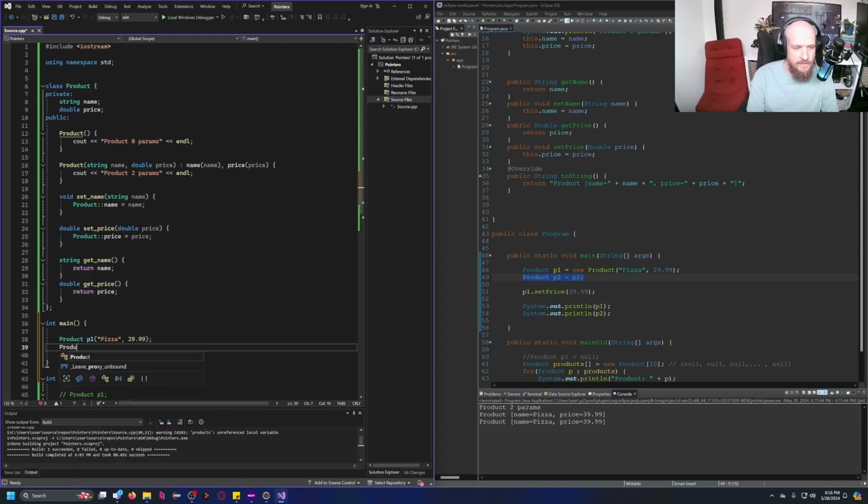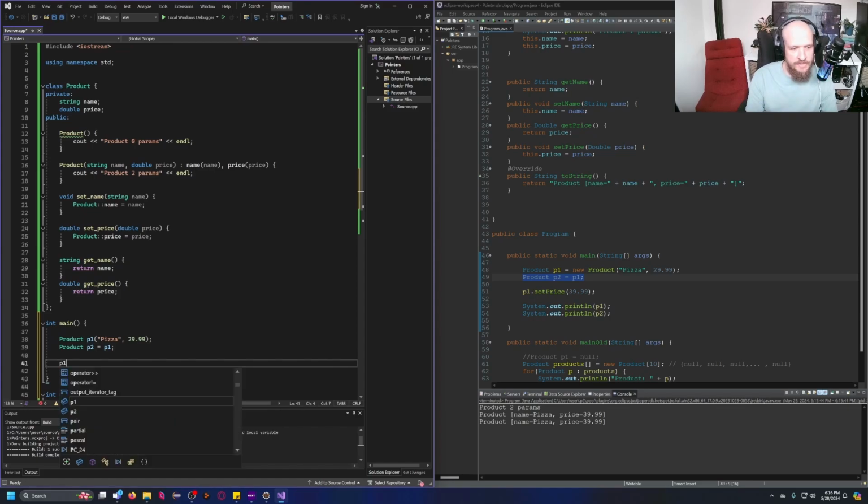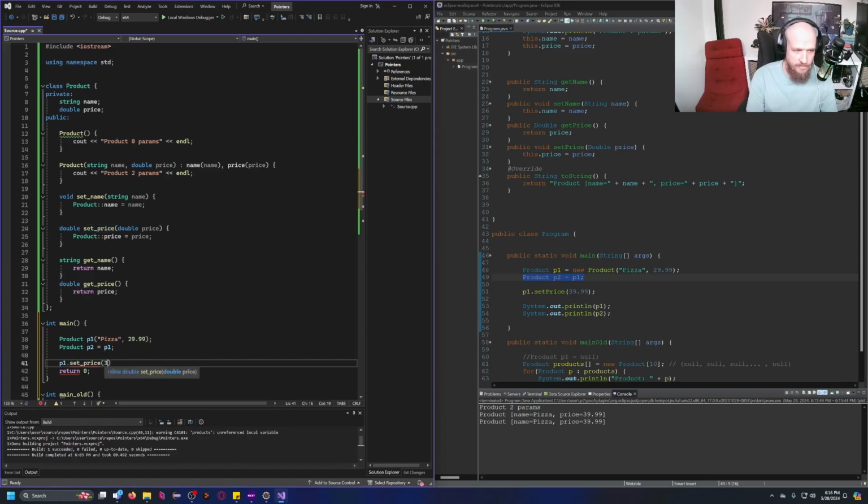And then I'm going to go ahead and write P2 equals P1. See, it's a very legal statement. Afterwards, I'm going to go ahead and change the price for the P1 variable to 39.99, like I did in Java. Okay, now, mind you, there's a teensy-weensy little weird thing in C++.